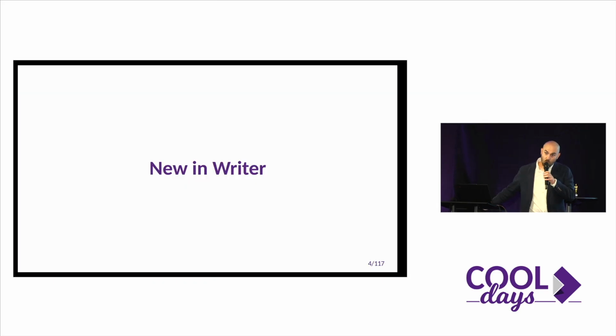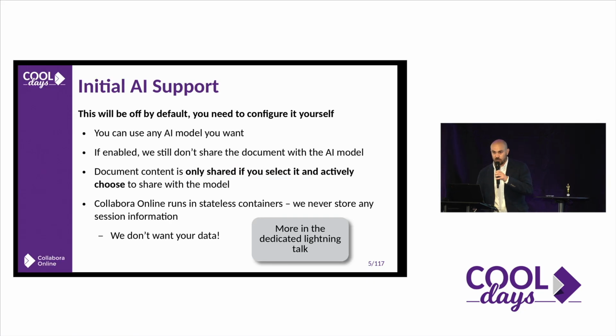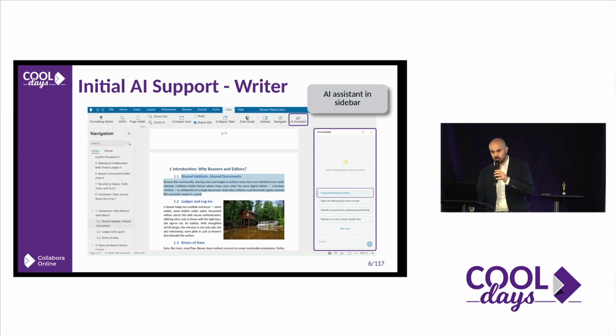So first of all, I always start with Writer. We have a lot of things, the big elephant in the room, the AI. Michael already introduced this a little bit, but I think it's great to mention that security is still something that we are concerned about. And of course, this is off by default, and you can enable it. And we are not going to send the whole document to the AI model that you use. We are going to try to interact with the specific parts of the document that you want to send to AI. So more in the deep dive session that you are going to have.